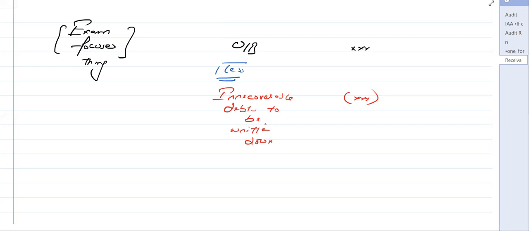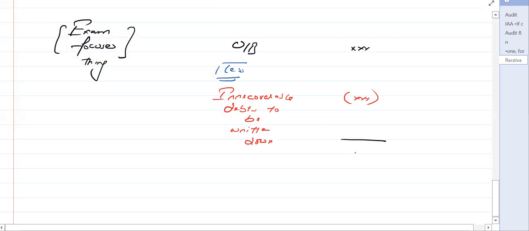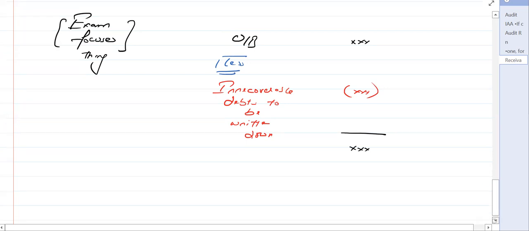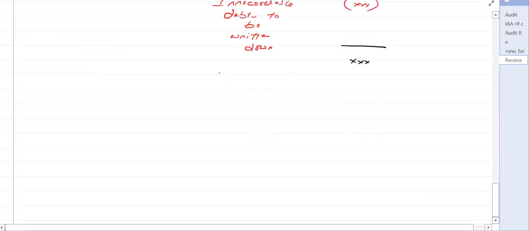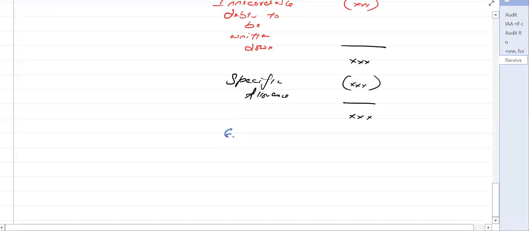It should be something which you're supposed to do. Irrecoverable that's to be written down. Then you will have, for example, the net balance. And after that, you will be doing what? You deduct the specific allowances, and then you will have the general allowances.